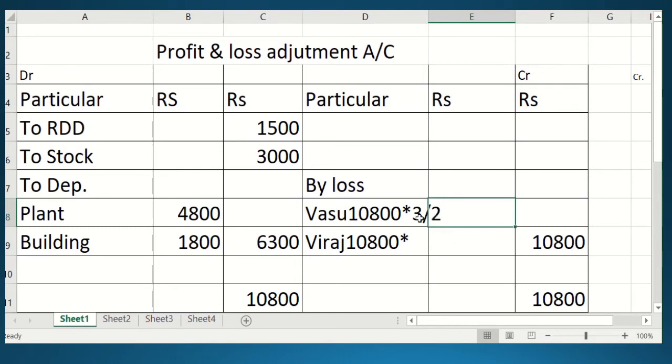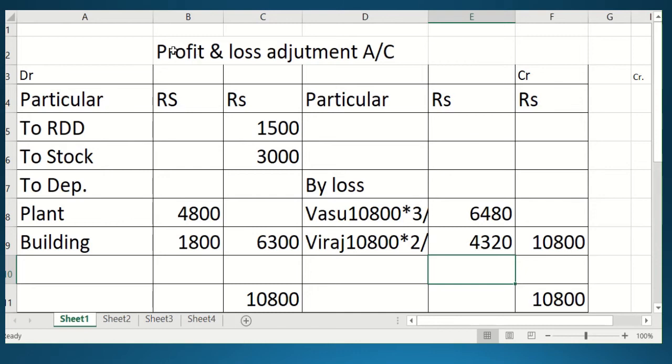Yes, 3:2 ratio is there, so 3/5, and likewise here it will be 2/5. So what will be the individual share of these two? Vasu's loss is 6,480 and Viraj's loss is 4,320. So this is your profit and loss adjustment account, student.